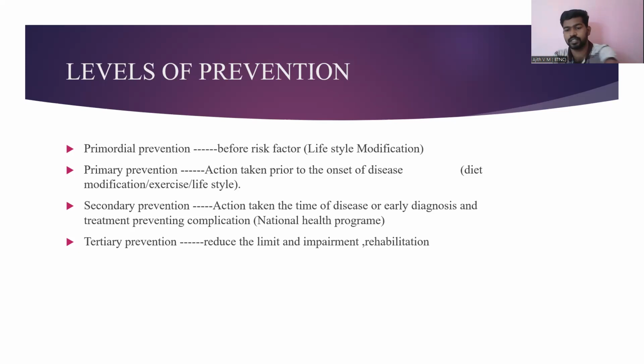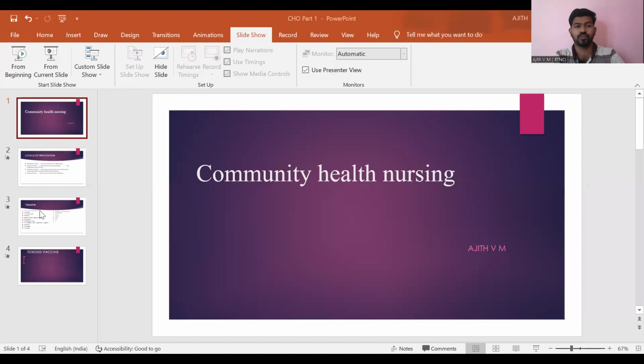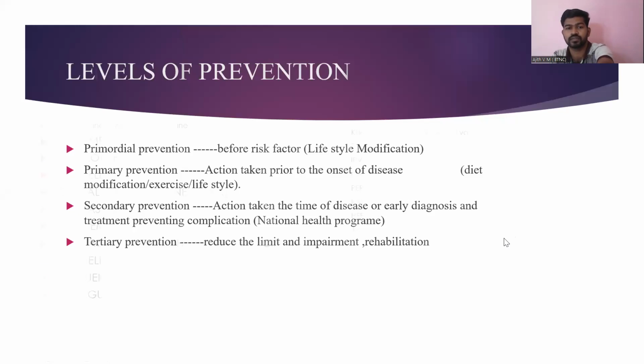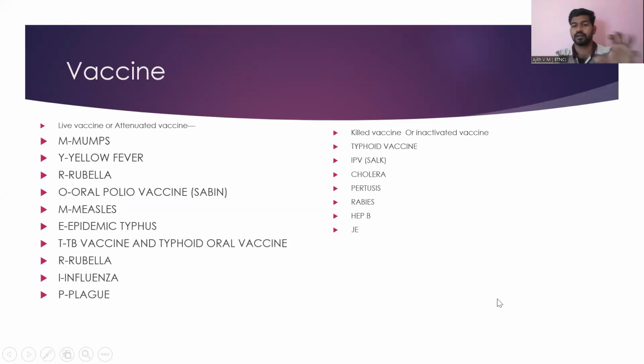related to the vaccination. So vaccination, you know that. We can divide it into 3. Anyway, we will discuss one by one. First, vaccine, we can divide into live vaccine, killed vaccine, or toxoid vaccine. So first, I will explain the live vaccine.